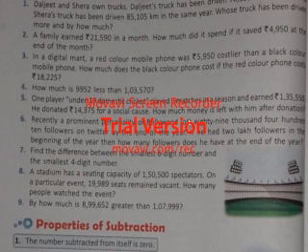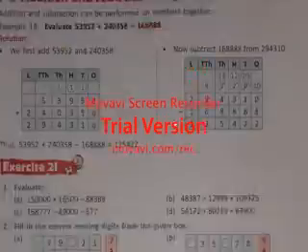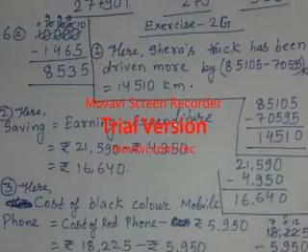For a social cause, how much money is left with him after donation? Then after donation, how much money is left? What he will do? From earning, he has given donation. So from earning, we have to subtract the donation. So here in question number 5, you can see I had done the same thing.